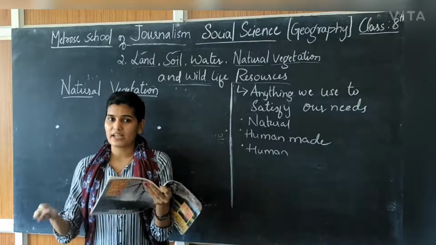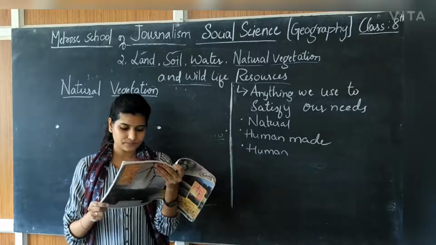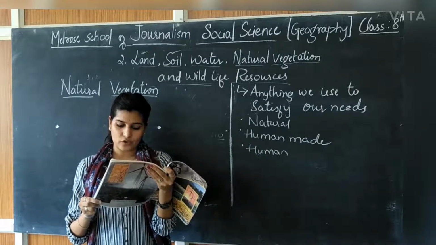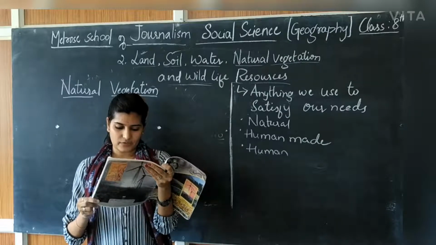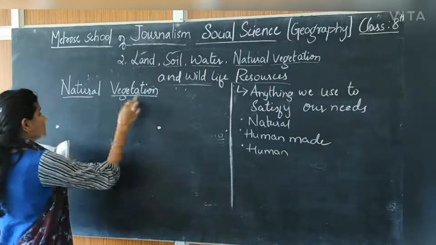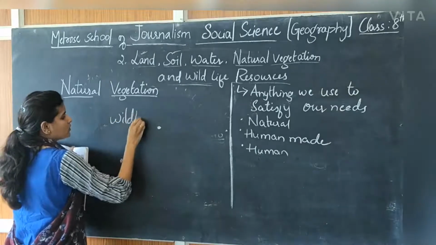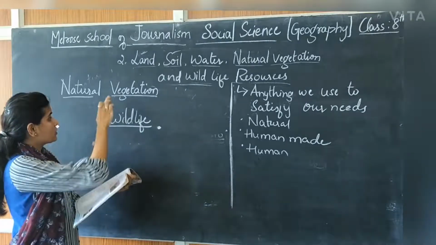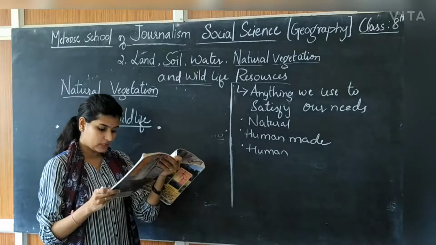So plants are providing us, right? What we are using, it is because of the plants. Natural vegetation and wildlife exist only in the narrow zone of contact between the lithosphere, hydrosphere and atmosphere, which we call the biosphere.